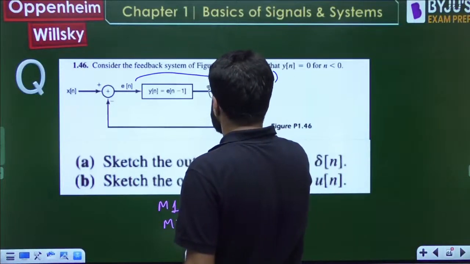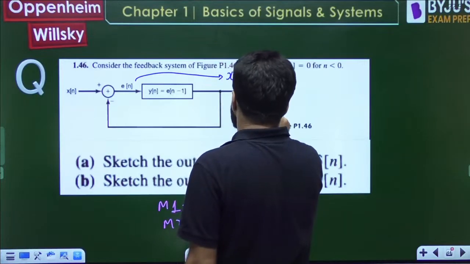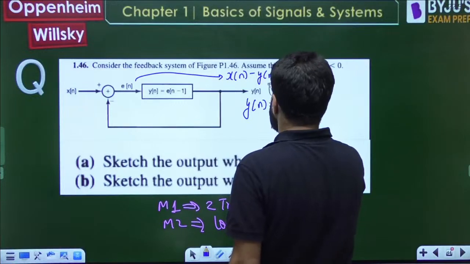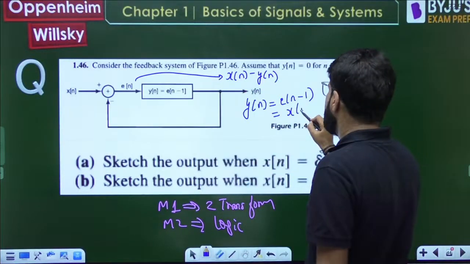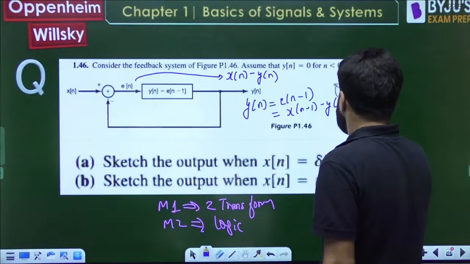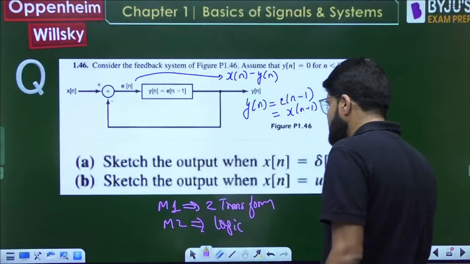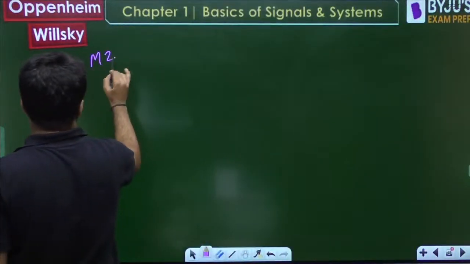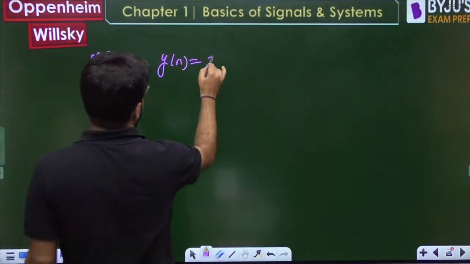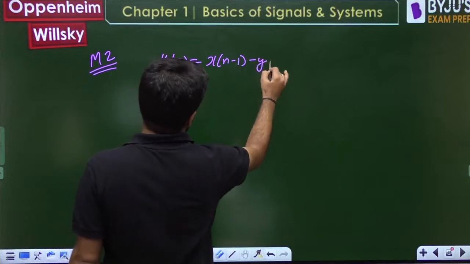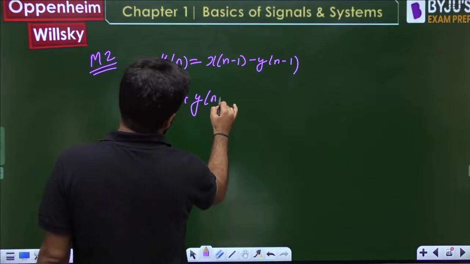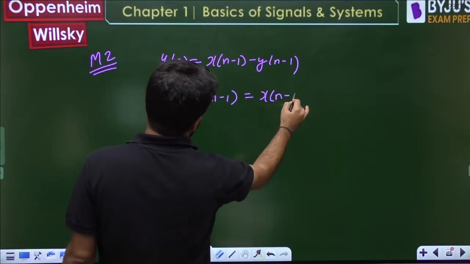So what is this yn now? As clearly mentioned, there is a block diagram representing the first difference, that is e of n minus 1, and en is xn minus yn, so en minus 1 is xn minus 1 minus yn minus 1. Okay, if we go by method number 2, what is yn? That is given by x of n minus 1 minus y of n minus 1. So yn plus y of n minus 1 equal to x of n minus 1.